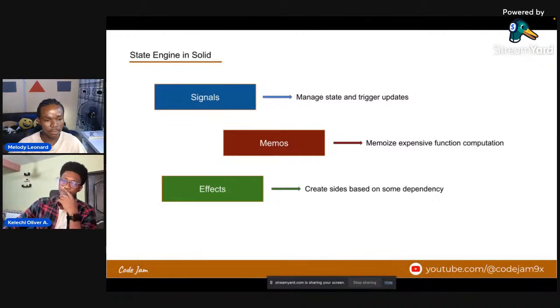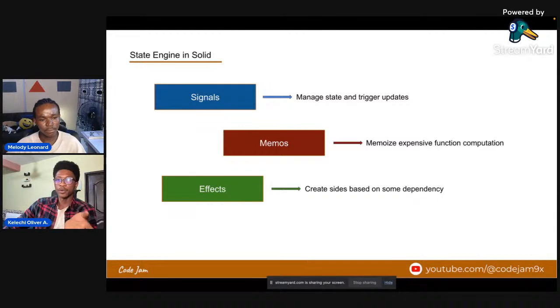As well as a setter, right? And next, we have memos. Memos are for memorizing expensive functions. Let's say you have a computation in a component that does some heavy workload, fetches data from some source, or does some complex computation that takes up memory. You can memorize that, and whenever that function gets called again, a memorized result is returned, right? That's the same thing you achieve with useMemo in React when you're trying to memorize the data returned by a function, and useCallback when you're trying to memorize the function call itself.